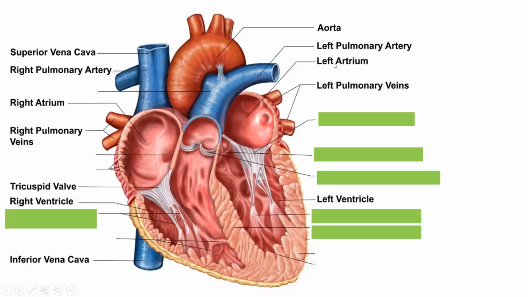What is the function of the tricuspid valve? The tricuspid valve prevents the backflow of deoxygenated blood from the right ventricle to the right auricle.